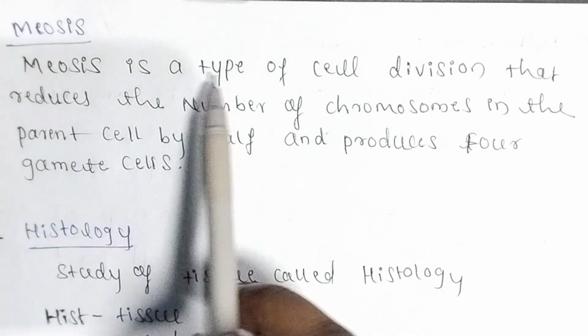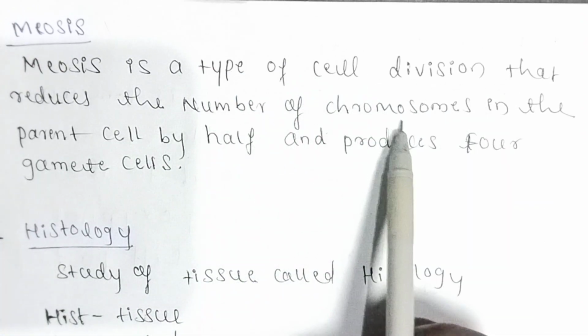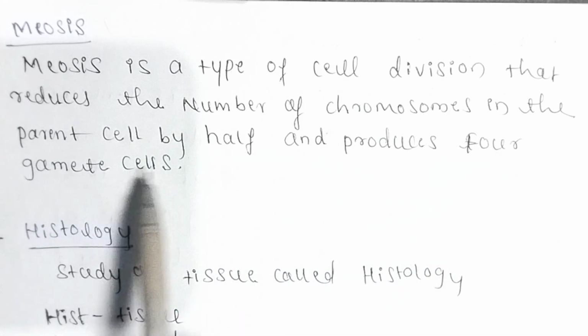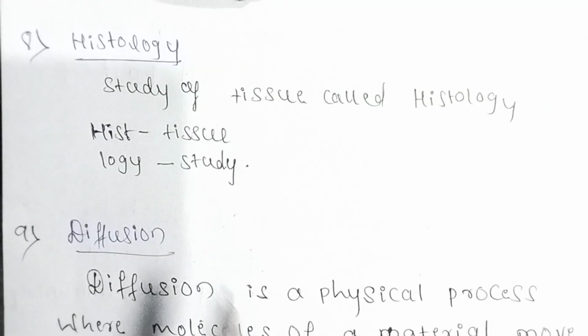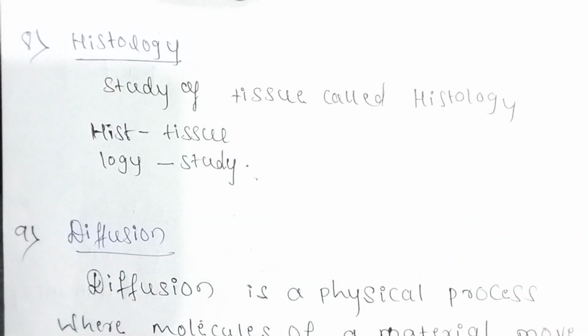meiosis. Meiosis is a type of cell division that reduces the number of chromosomes in the parent cell by half and produces 4 gamete cells, called meiosis. Next question is histology. The study of tissue is called histology. Hist means tissue, logy means study, called histology.